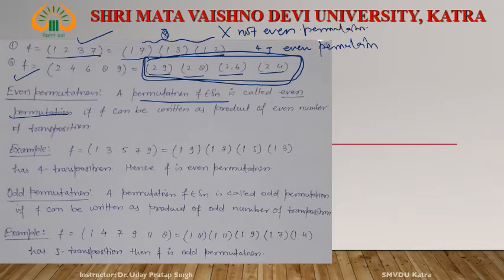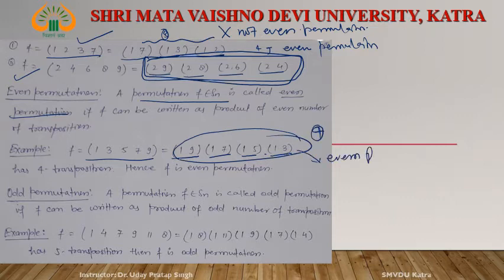Right? See this example. 1917 1513. How many transpositions are there? 4. Right? So this is an even permutation. Right? Odd permutation. What is an odd permutation? A permutation which is not even, that is odd. It means a permutation is odd which can be expressed as a product of an odd number of transpositions.